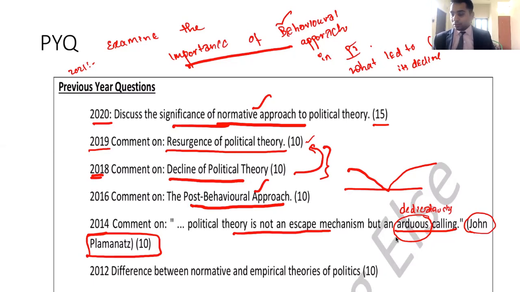Now, difference between normative theory and empirical theory of politics. They are asking about difference between normative and empirical theories of politics. Normative and empirical. Normative means philosophical. Empirical means scientific. Normative means philosophical. Empirical means scientific. These are the questions from 2012 to 2021.